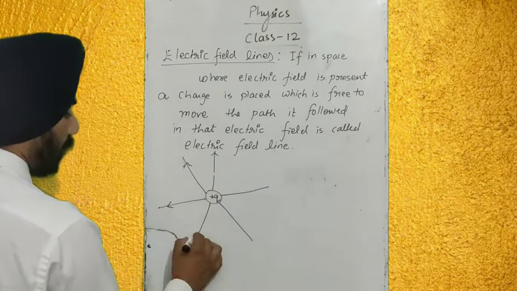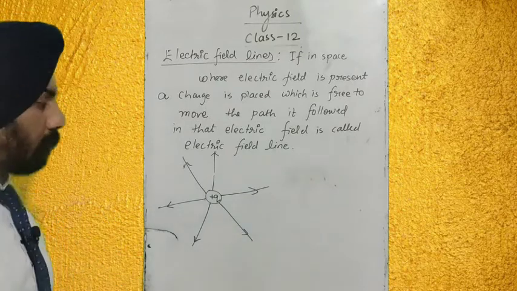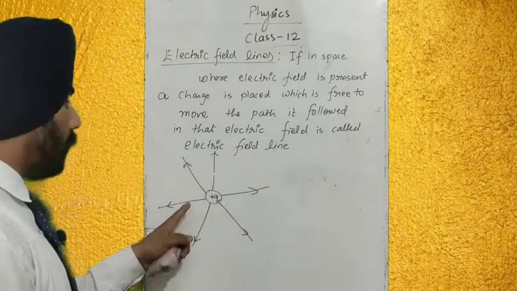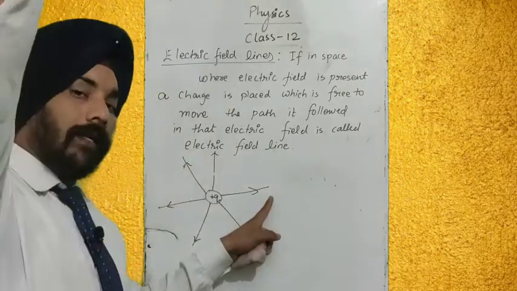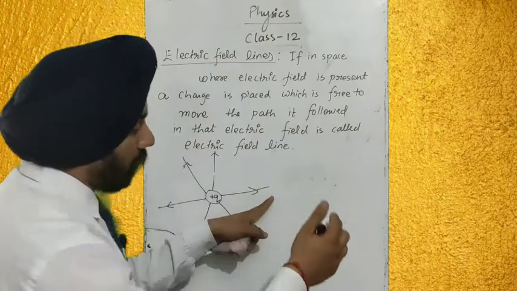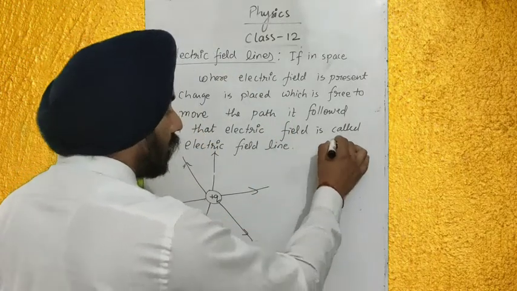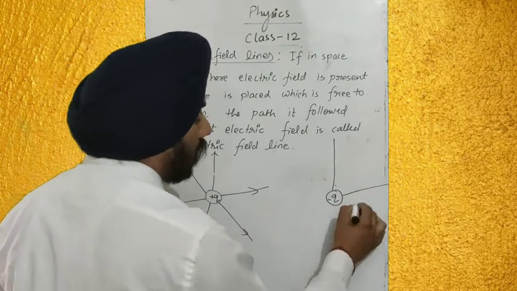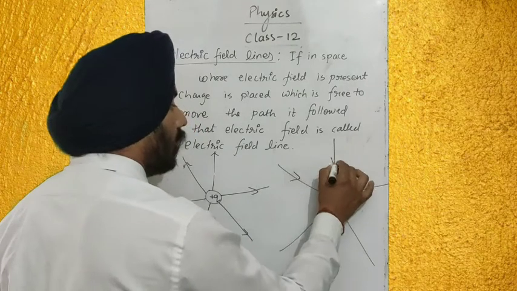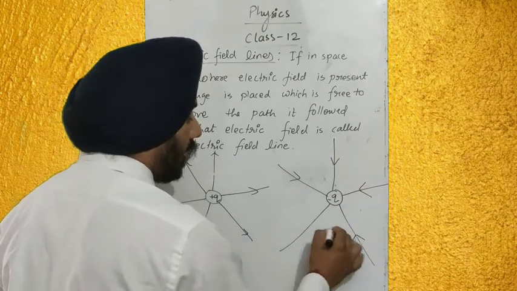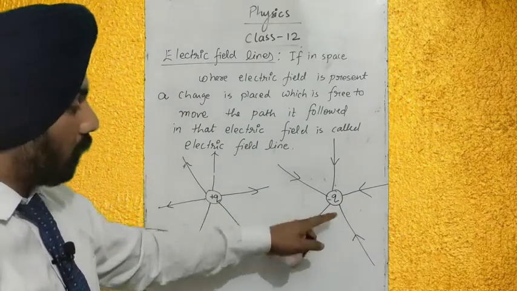These are the electric field lines moving away, because no other charged particle is kept near this positive charge, so they will originate from the positive charge and end at infinity. Another, if a negative charged particle is present in the space, they will move toward the negative charged particle, coming from infinity and ending at minus q.